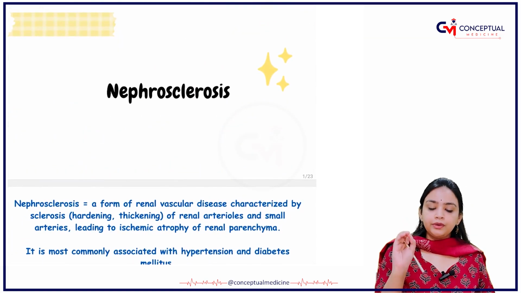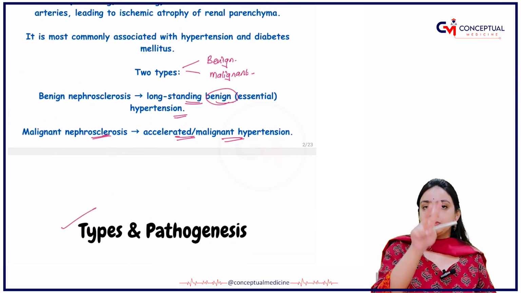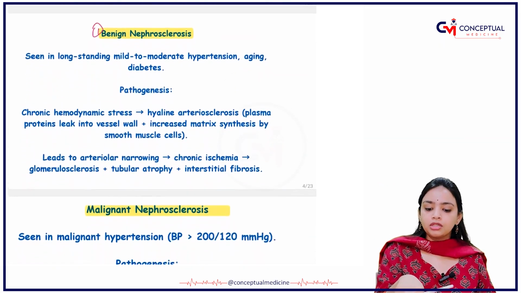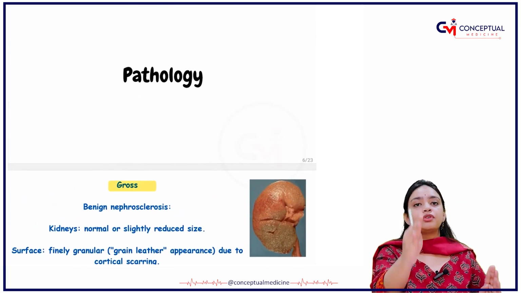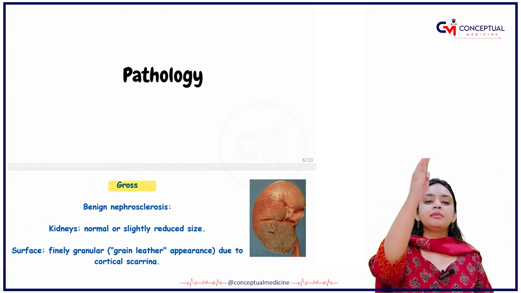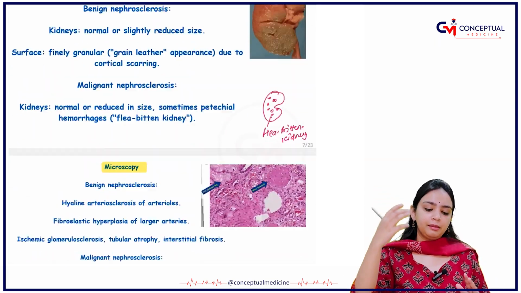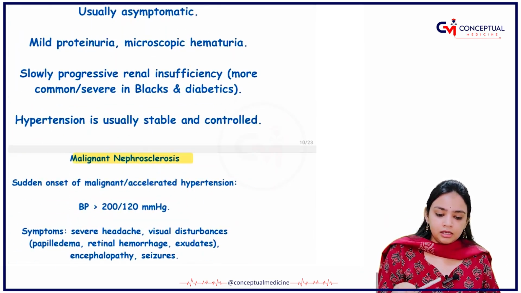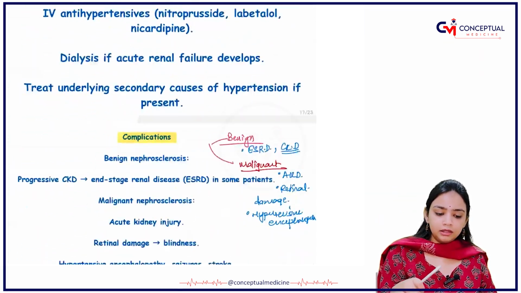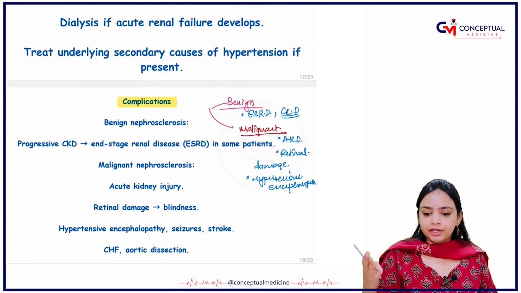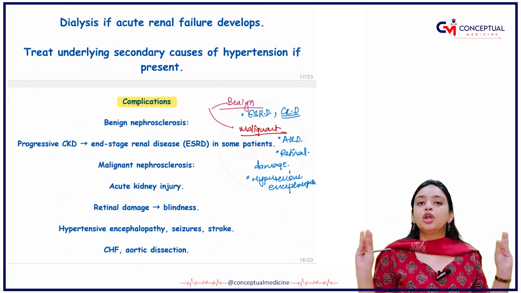Okay, let's just revise what we have read over here. The only thing that you need to remember is that it is a form of renal vascular disease. You have two types, benign and malignant. Then we have seen the pathogenesis of them individually. The main underlying cause is hypertension. You have to treat the hypertension. Grossly, you will see a granular kidney in the benign one, and in the malignant one, you will have a flea-bitten kidney. Right, the clinical features we have seen separately, investigations also, and the complications it can lead to. Chronic kidney disease can lead to end-stage renal disease. So we are done with this topic as well.